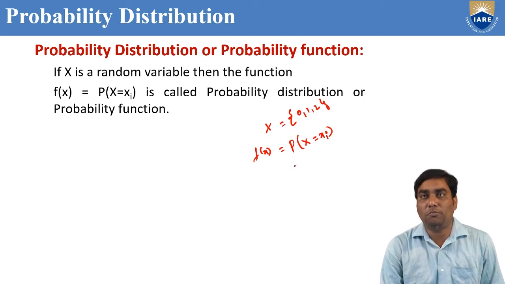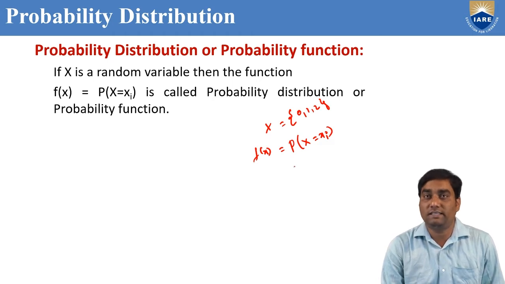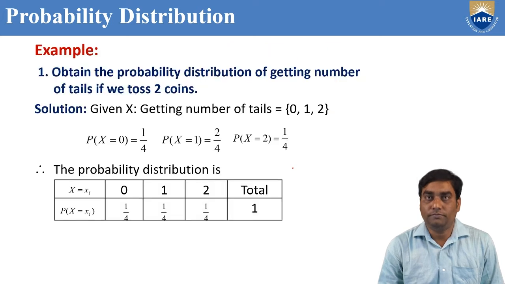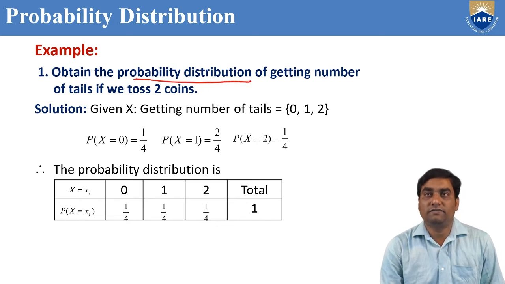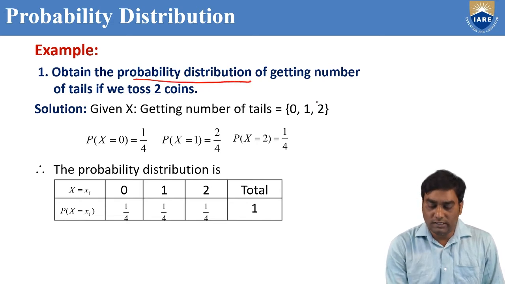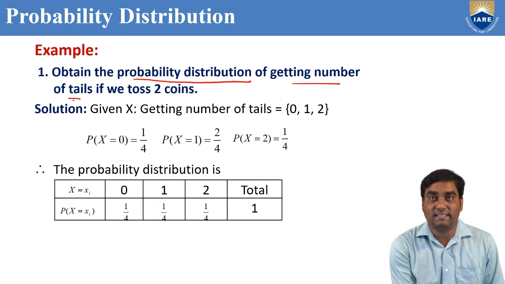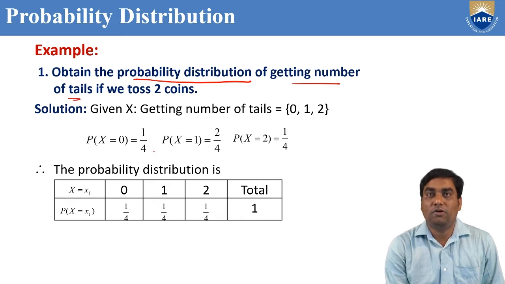So to find the probability distribution for any problem, first we have to know what is the capital X random variable in the problem. Suppose example, obtain the probability distribution. This we are going to find out for getting number of tails if we toss 2 coins.